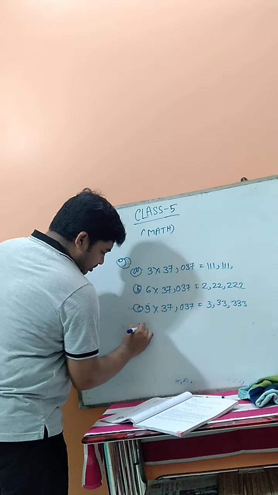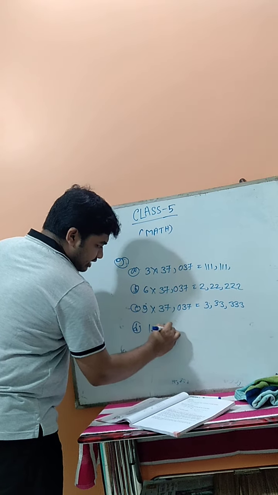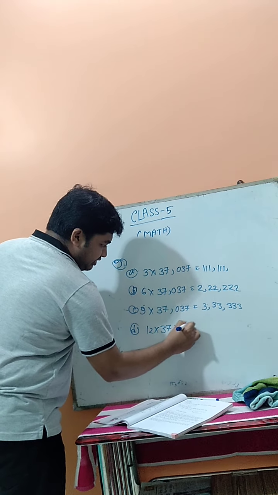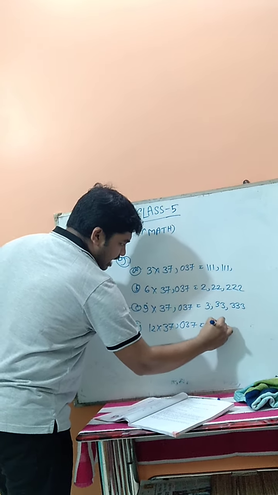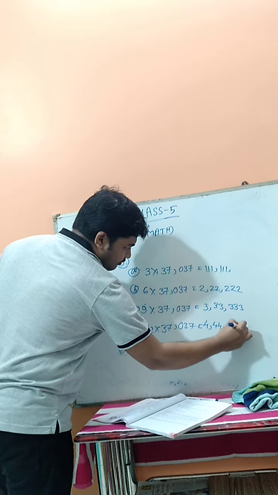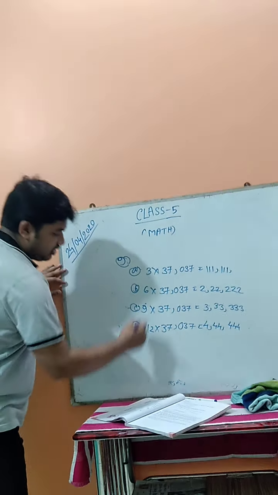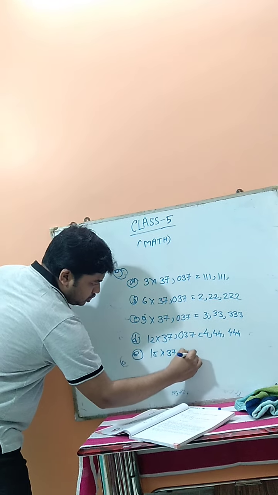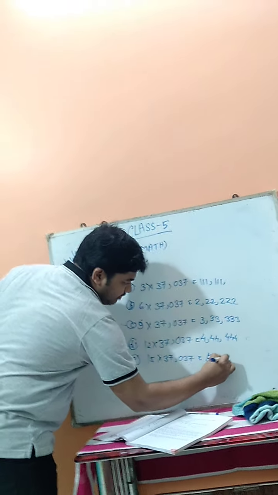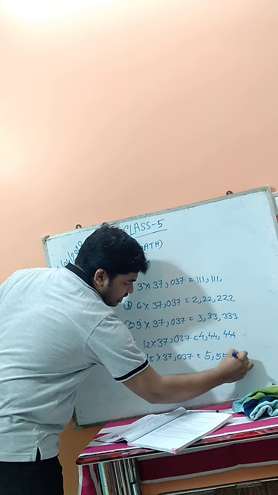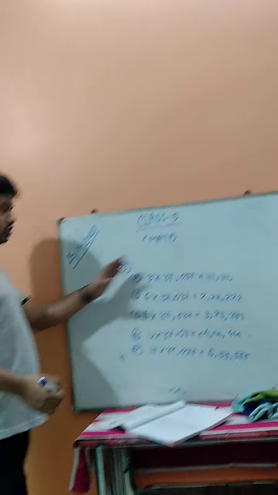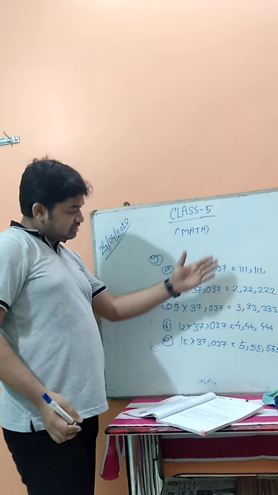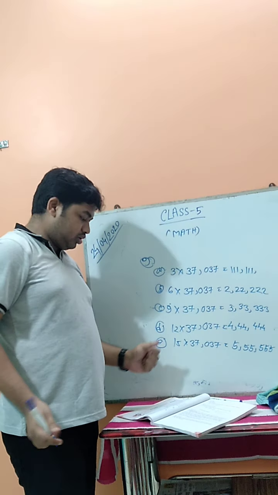Now number D is 12 multiply 37,037. So here is 444,444. You have to follow the pattern. Number E, 15 multiply 37,037 is 555,555. So by this way you have to follow this one. Just like the same way you have to follow it.